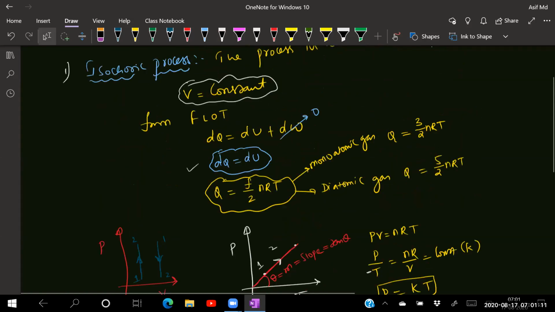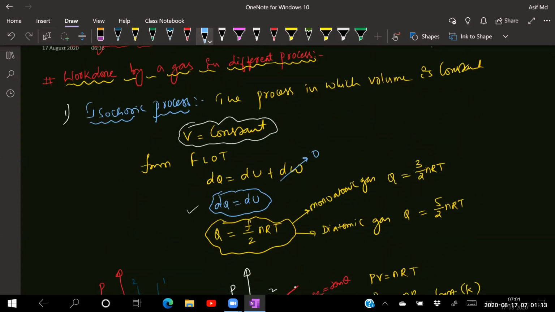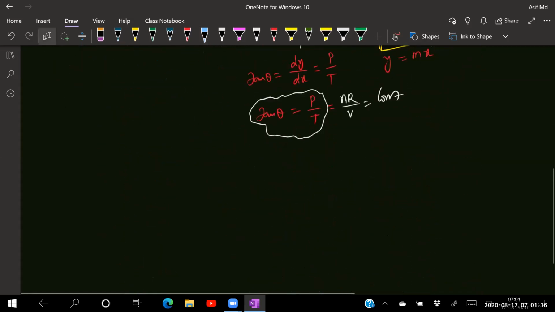Okay, now next process, next one is the isobaric process.